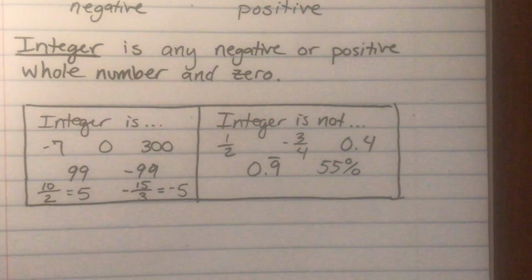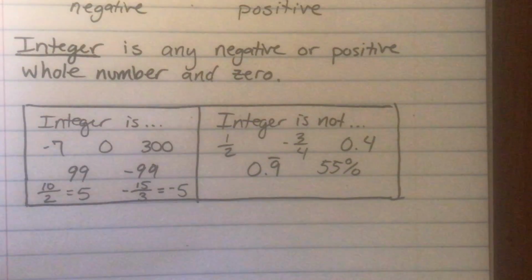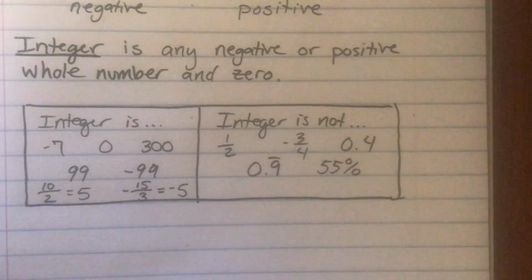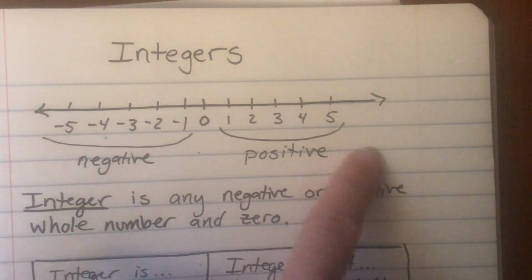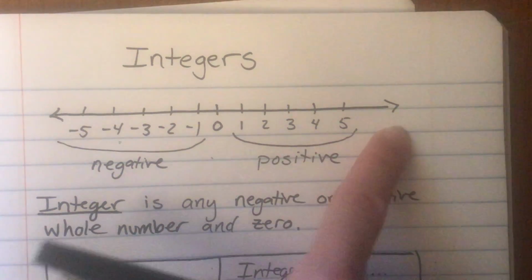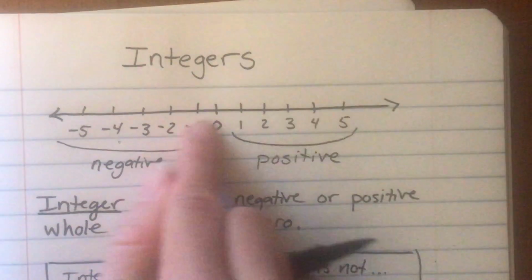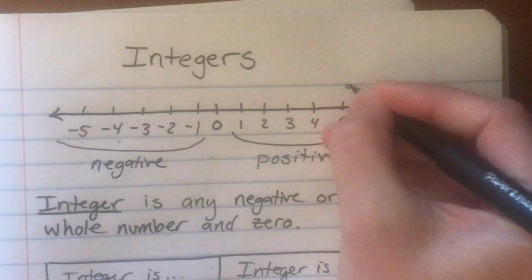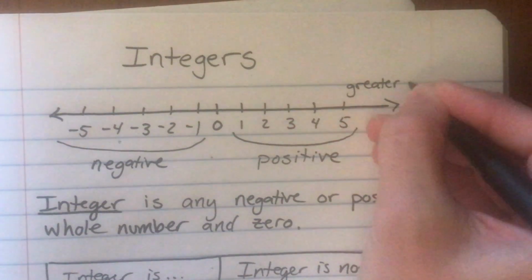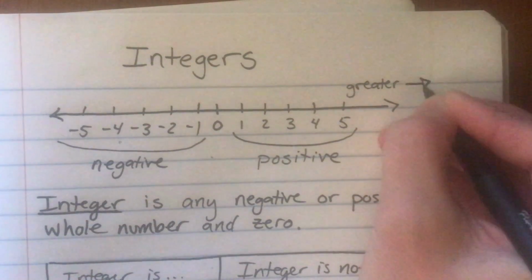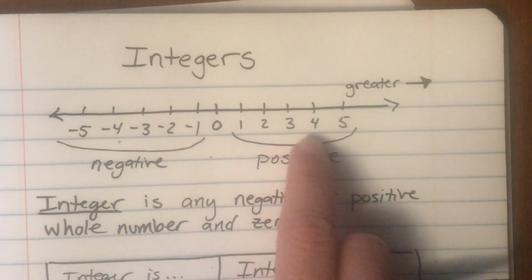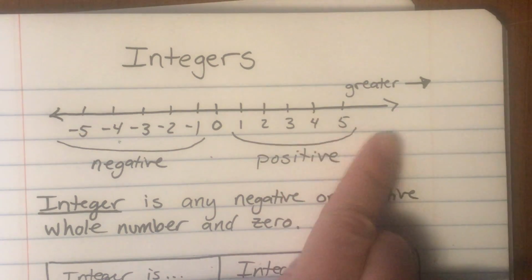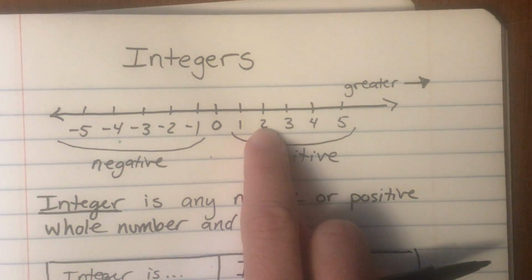Let's look at comparing some integers, especially using our number line. So we know, looking back up here at the number line, we know that numbers that are greater go to the right, right? So the further we go this way, the greater. So I'm just going to label that. Greater numbers go this way. And so I could look at that and say, well, is 2 greater than 4? Well, no, 4 is further this direction, so 4 is greater than 2.